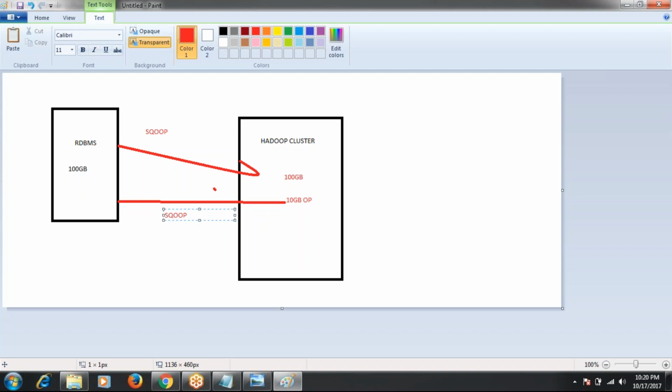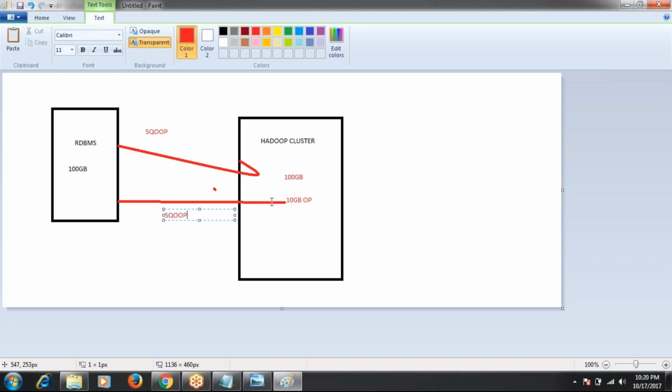Based on the requirement, we'll write some Hive queries or Pig jobs or MapReduce jobs, anything. Based on whatever code we write, based on that code only, it will give the results, right? So it will not get the total data, only the data based on the requirement.